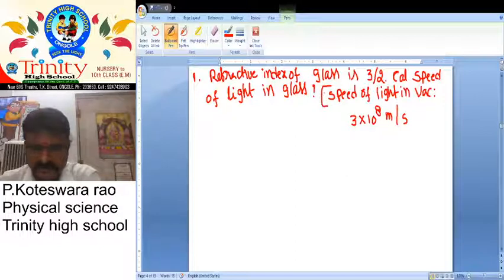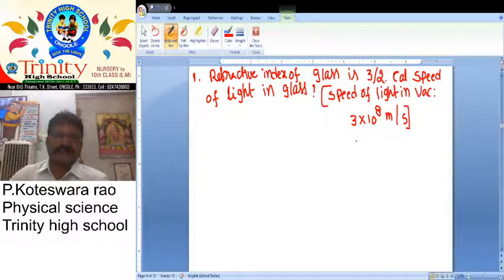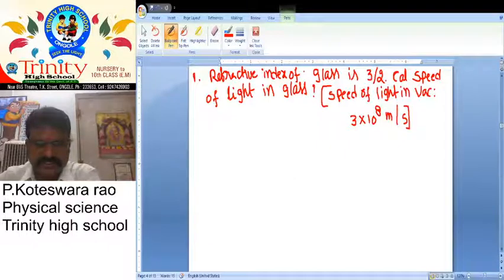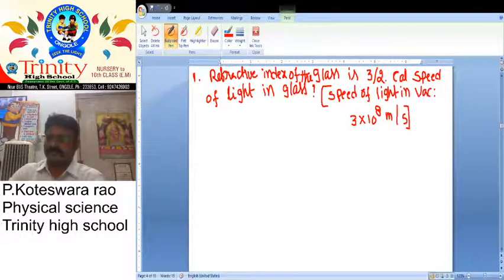Sometimes it is given, but sometimes it is not given, but we have to identify it. So what about the problem? Refractive index of the glass is 3/2. Calculate the speed of light in glass. So what is the hint here? Speed of light in vacuum, 3 into 10 power 8 meter by second.